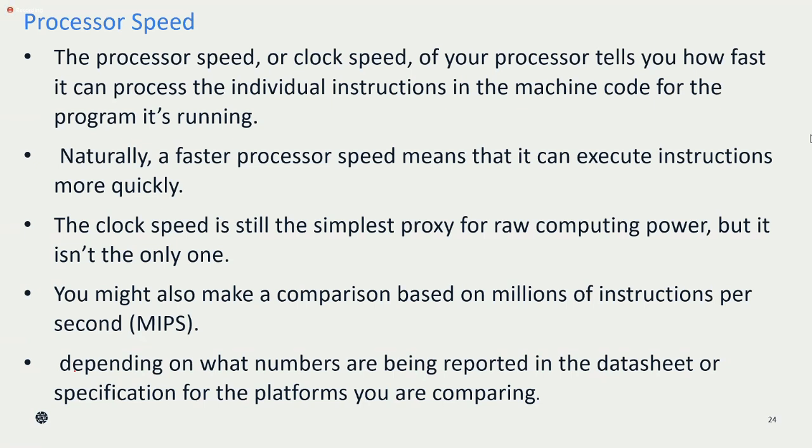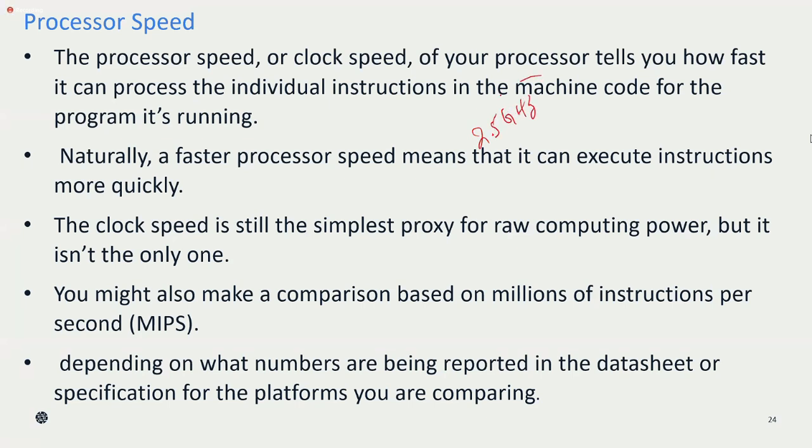As we already know, we have some idea about this. Processor speed means I can say clock speed also. Let us consider when you are trying to buy any electronic device like a laptop or a mobile, they may give in the specification that so and so processor is having the speed of 2.5 gigahertz.